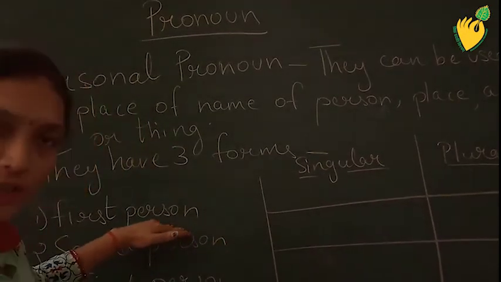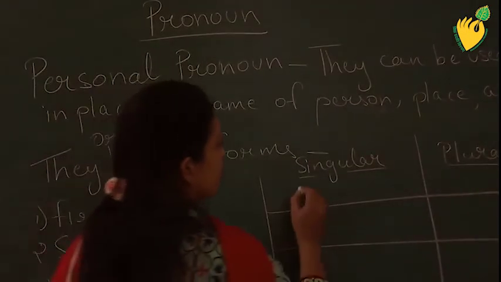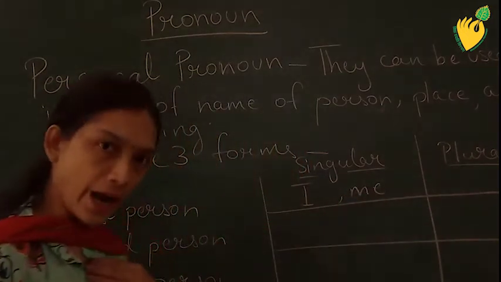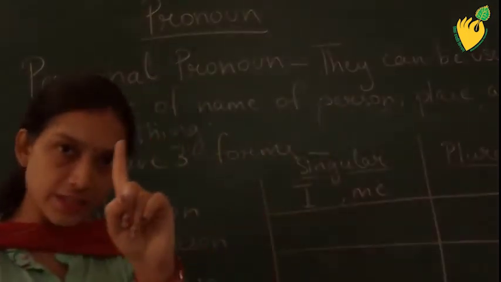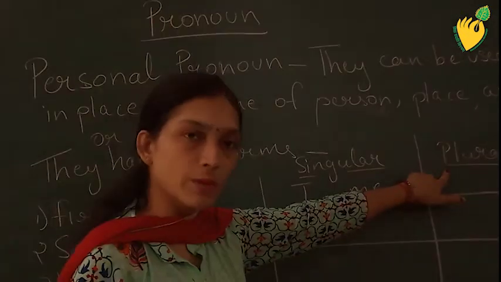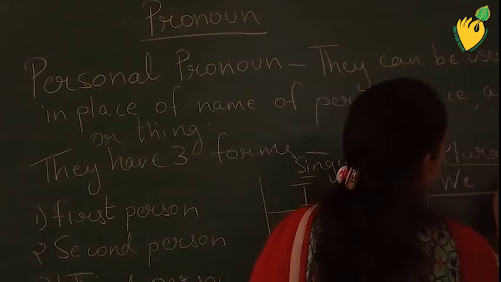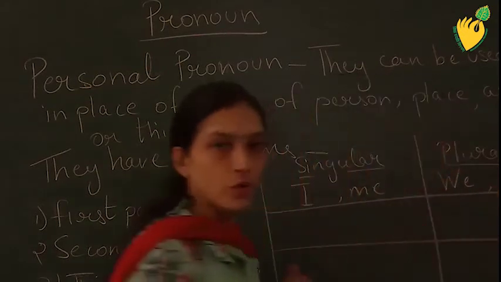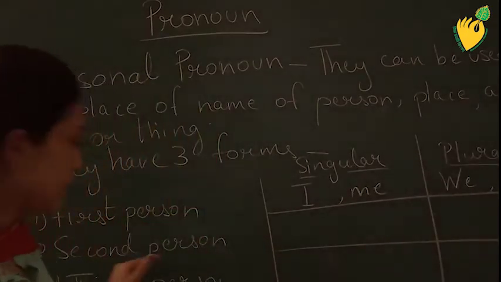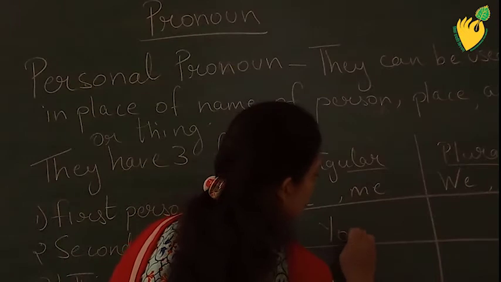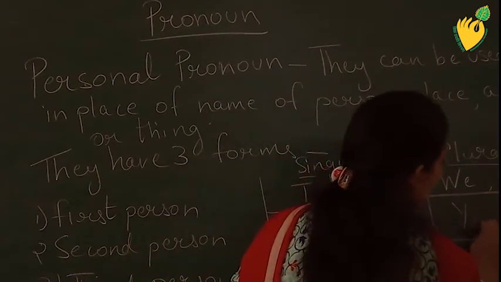Now, for the first person comes I and me, for singular, if a single person is there. And for plural, meaning many people are there, it comes we, us. For second person, in both singular and plural, we have you. No changes for plural.